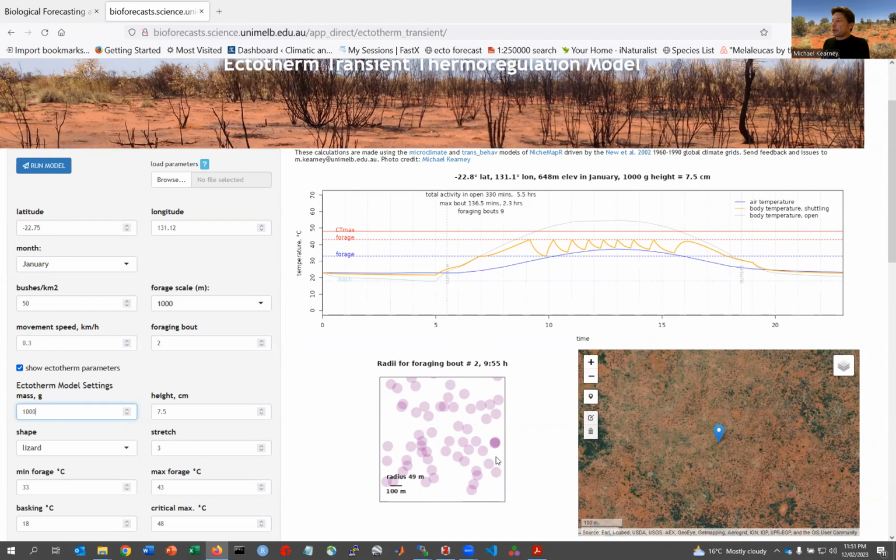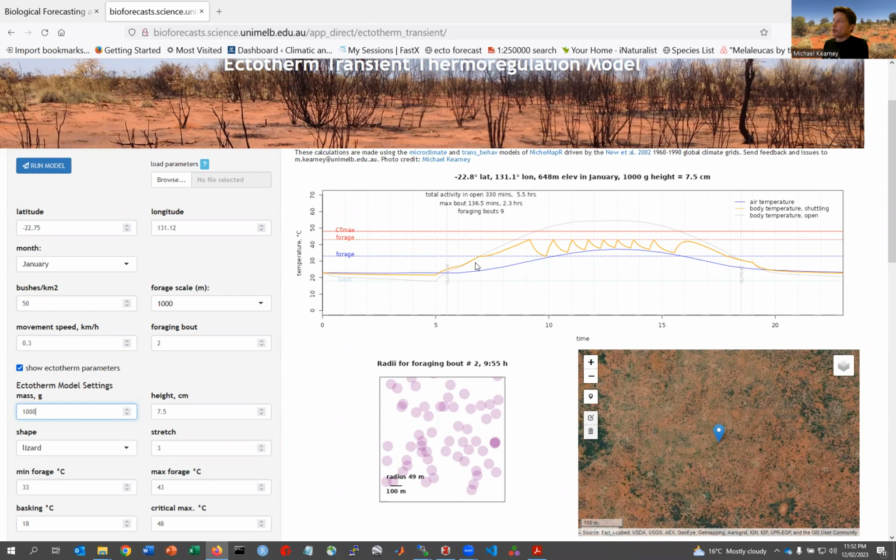And then we have this plot here of the foraging radii. And this is for a particular foraging bout. So you can see that there's a series of foraging bouts. Actually, if I talk you through this a little bit more, what we have is initially the animal's inactive and sitting in the shade, and then it goes out into the sun to start warming up, and it's positioning itself perpendicular to the sun's rays and warming quite quickly.